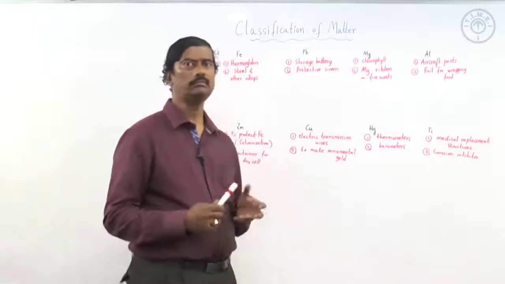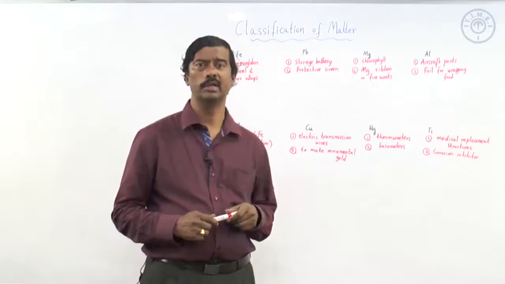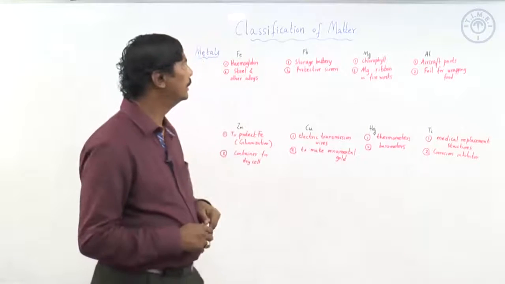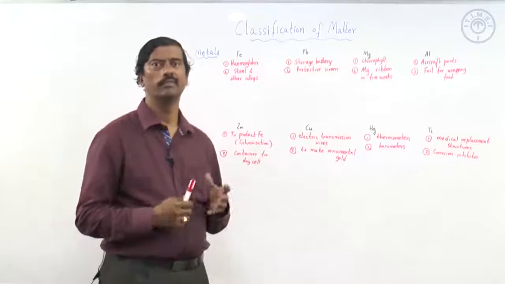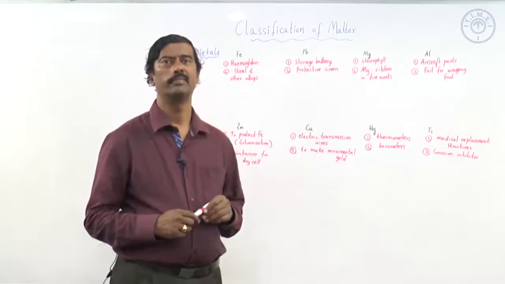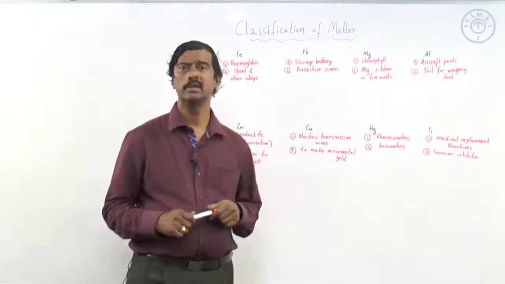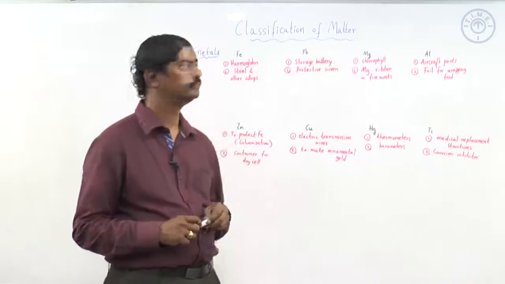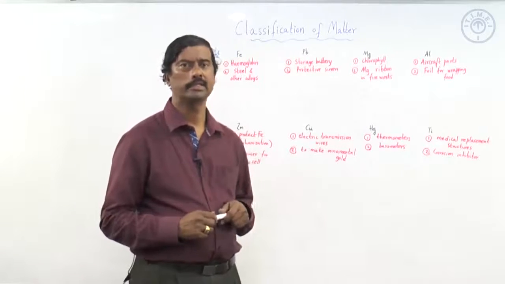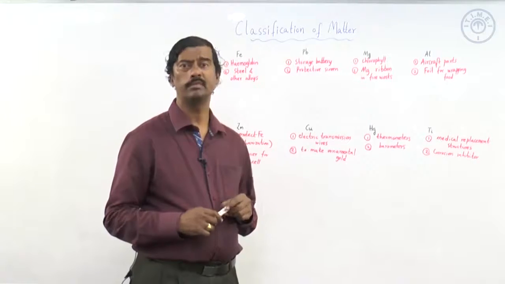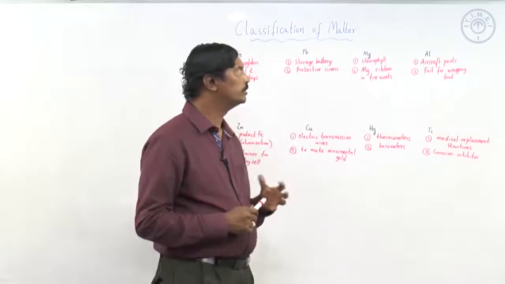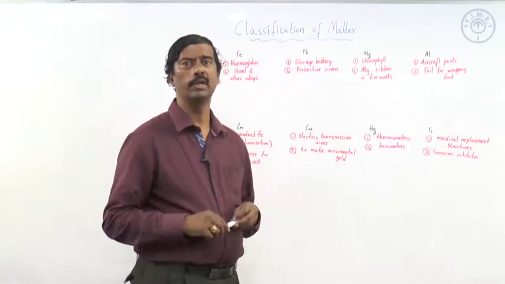Next, magnesium. Magnesium is the central metal in chlorophyll, the green pigment in plants. Then magnesium ribbon, we know in fireworks it gives a dazzling white flame. Magnesium is also used as a reducing agent in metallurgy. Next, aluminum is known for its lightness and is therefore used in aircraft parts. It is also a good conductor, and aluminum foil is used for wrapping food material.